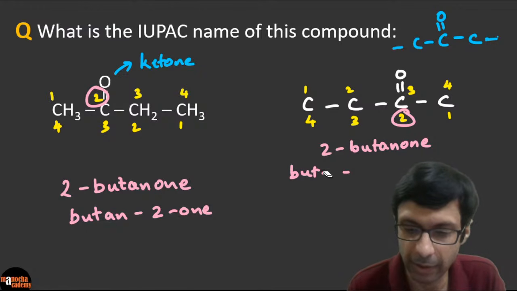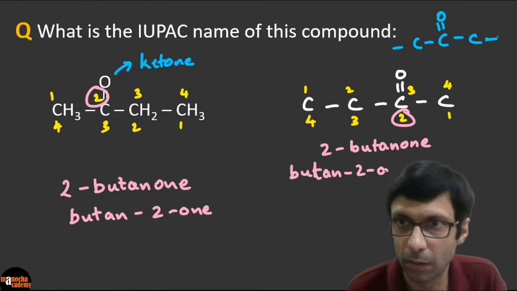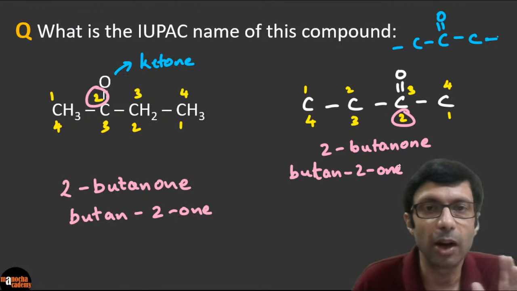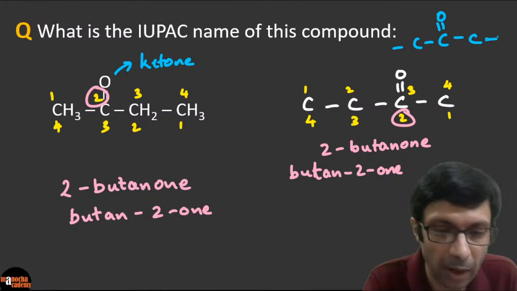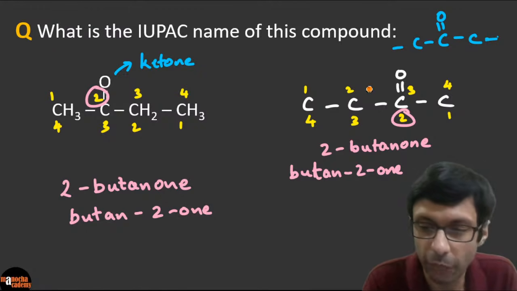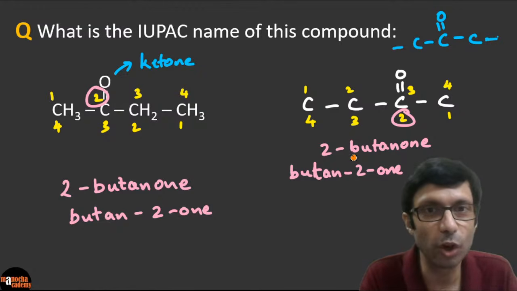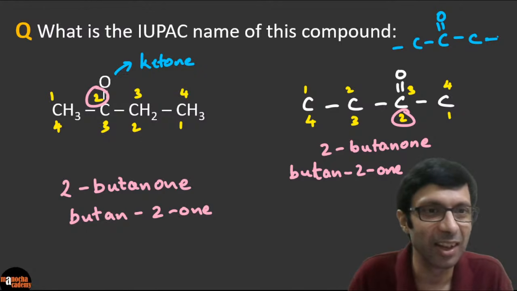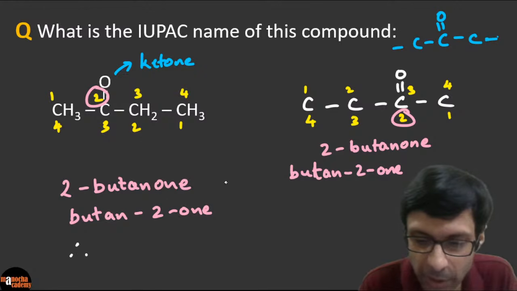Let me write it clearly. So butanone. So guys, if you can see, the interesting thing here is there are only two possibilities, right? Because you can't have the carbon at position number 1 and 4. So if you take these two possibilities of the ketone, can you see the name is the same? 2-butanone, right? It's simply 2-butanone in both the cases. So we don't have to write 2, guys. This is a very interesting case. Therefore, 2 is unnecessary because the names are the same.